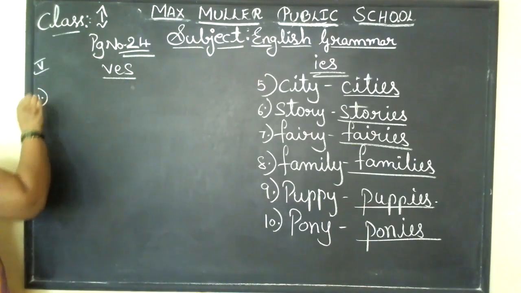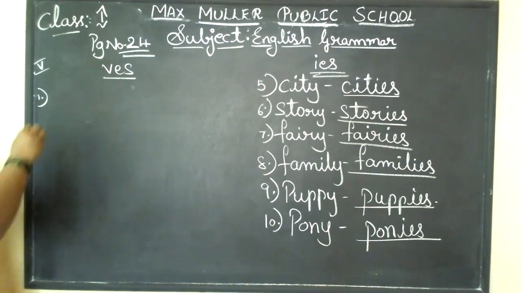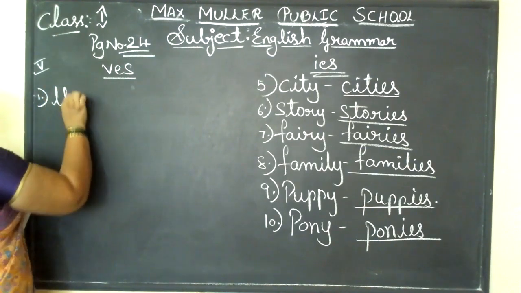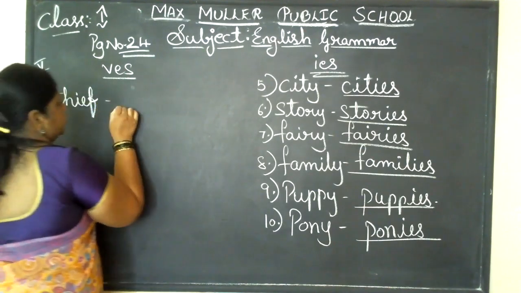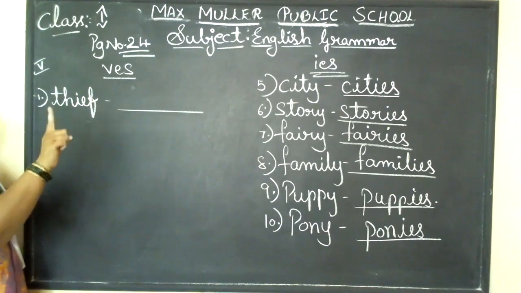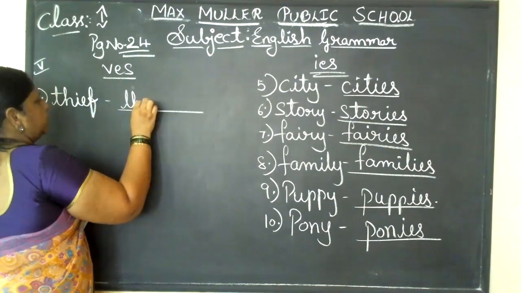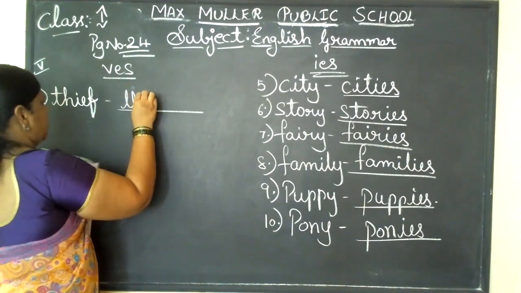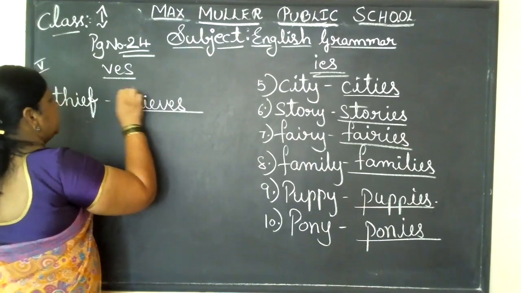There are different things and different meanings for that, children. You need to write it very clearly and properly also. The first one is THIEF, thief. It is a single person. Thief is one person. Now, if you see many people, you need to write it as THIEVES, thieves.